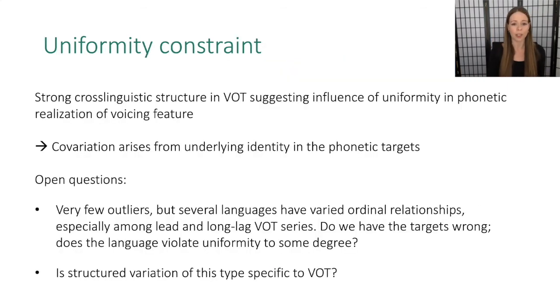The strong cross-linguistic structure in VOT does suggest an influence of uniformity in the phonetic realization of this voicing feature, or this feature X that maps onto some laryngeal phonetic targets. And the covariation that we observe arises from underlying identity in the phonetic targets. There are still some open questions. There are very few outliers overall with respect to the best fit line, but several languages have varied ordinal relationships, especially among the lead and long lag VOT series. So do we have the targets wrong, or does the language actually violate uniformity to some degree?